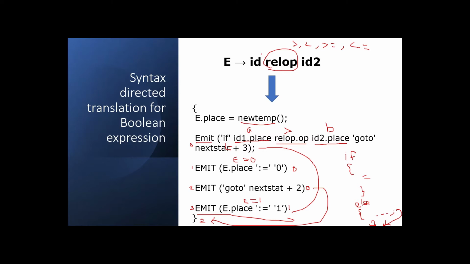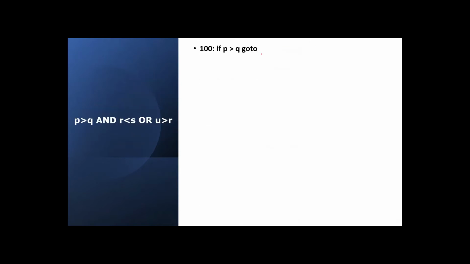So the statements of the if block have to be placed where? It has to be placed in the third most statement. So if P greater than Q, where you have to go? What is the third most state here? 100 is there. Then 101 is the first, 102 is the second, 103 is the third most statement. So you have to go to 103. Okay. Then immediately after the if block, what we have to write?